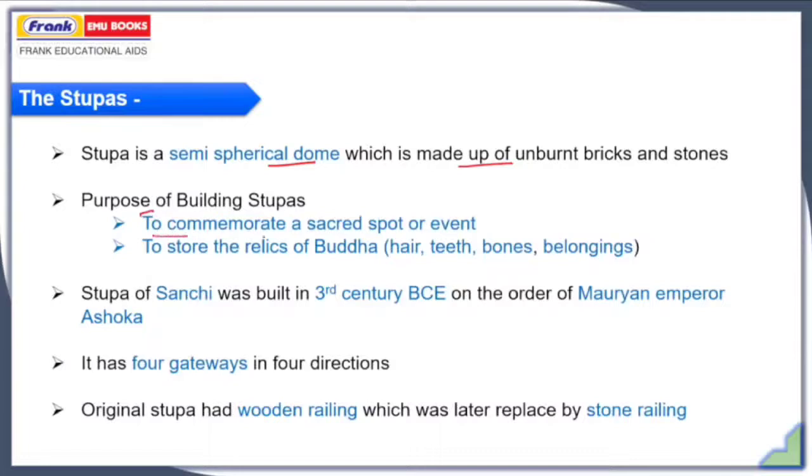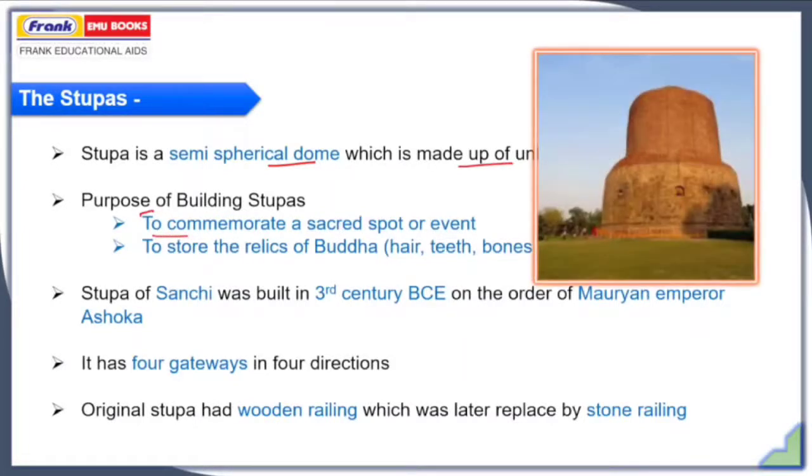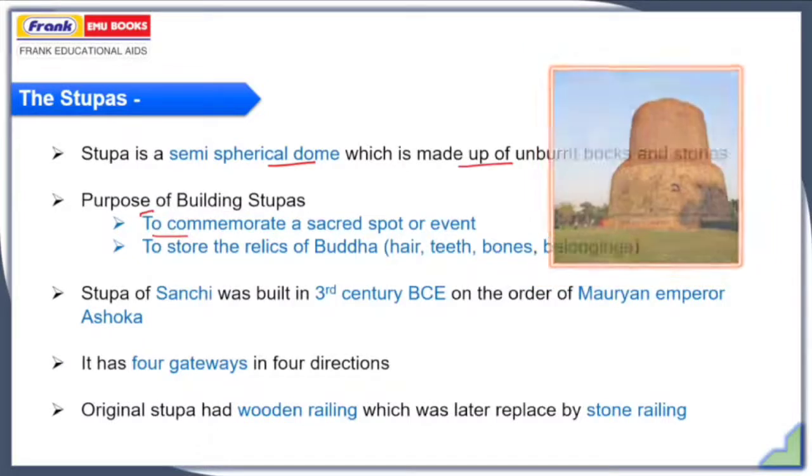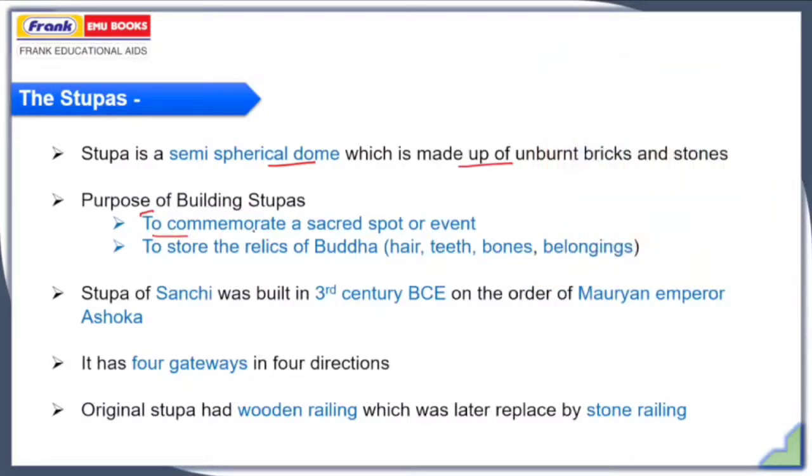First is to commemorate a sacred spot or an event. When you go to Sarnath, there is a stupa which was built on the order of Ashoka. This was done to commemorate Dharma Chakra Pravartan, the delivery of the first sermon by Buddha. And the second purpose is to store the relics, the remains of Buddha, be it his hair, teeth, bones and any type of his belongings.